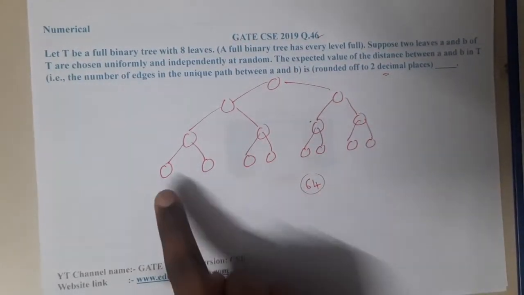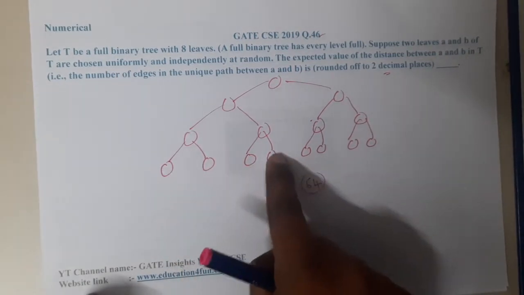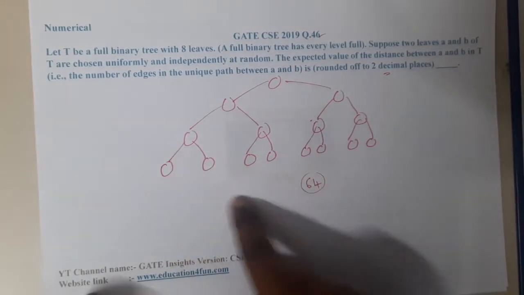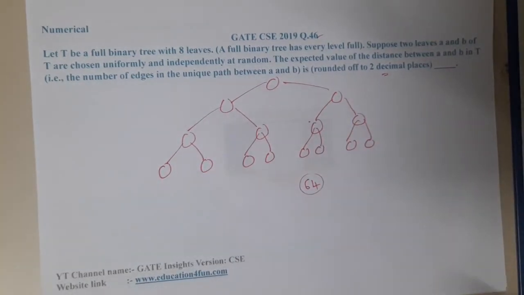Yes, we are having any combination. So this with this will also be there. This with this will be there, this with that will be there. So in total 8 into 8, so 64 combinations will be there in total.